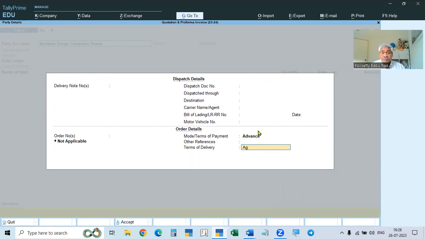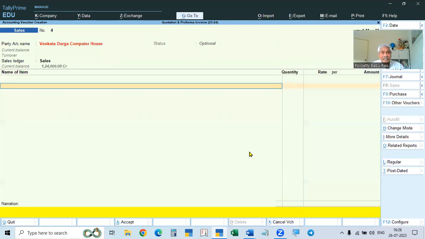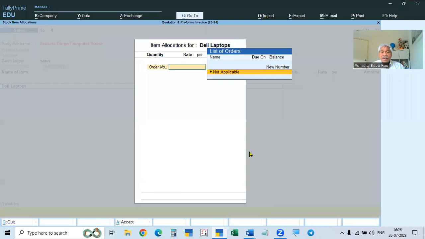Against payment, and any other terms, whatever they may be, we can give the terms and accept them. Then the party name, then sales, and the goods we are giving. For example, Dell laptops, not applicable.